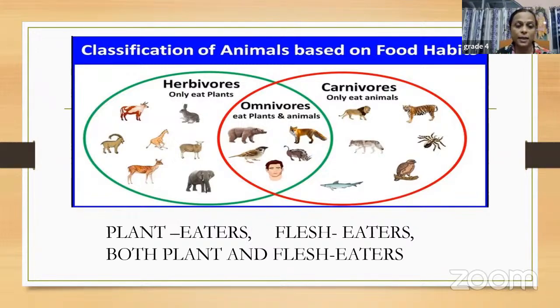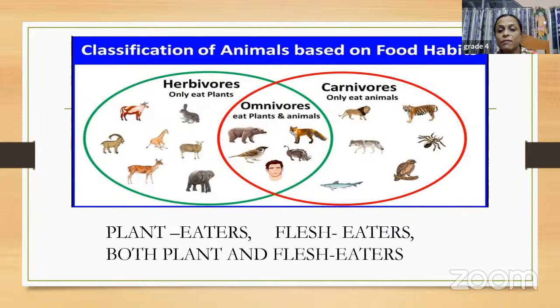So the examples are we have a rabbit, we have giraffe, what I can see. I hope it is visible to you as well. We have a sheep, we have a goat, we have a cow, and we have an elephant, right? So all these are herbivores. And if you talk about carnivores here, we have like lion, we have tiger, then we have a fox, we have an insect. A spider is a carnivore, children, because it eats insects only, small insects.